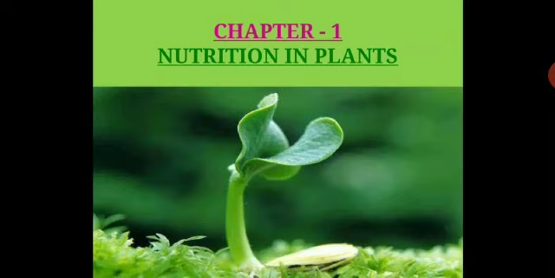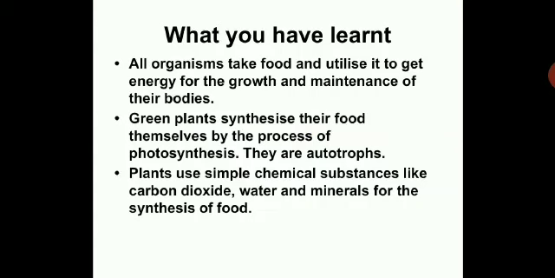Today we are going to revise chapter 1, Nutrition in Plants. Let us see in revision what we have learned. All organisms take food and utilize it to get energy for the growth and maintenance of their bodies. Green plants synthesize their food themselves by the process of photosynthesis. They are autotrophs. Plants use simple chemical substances like carbon dioxide, water and minerals for synthesis of food.